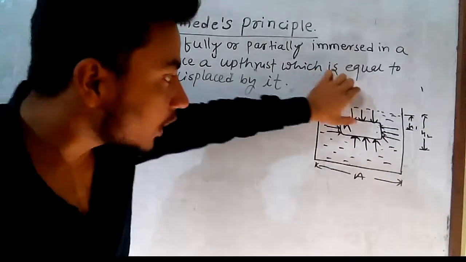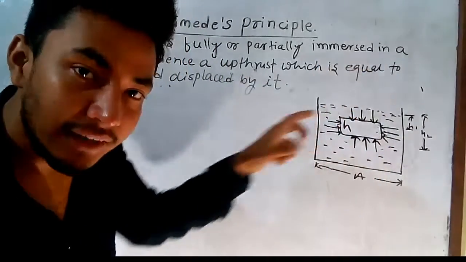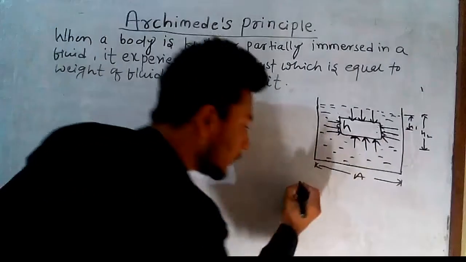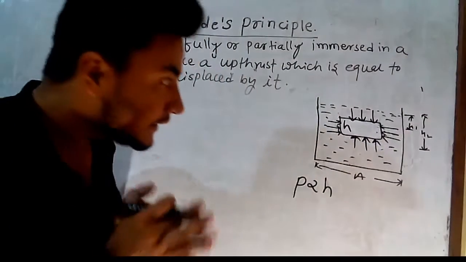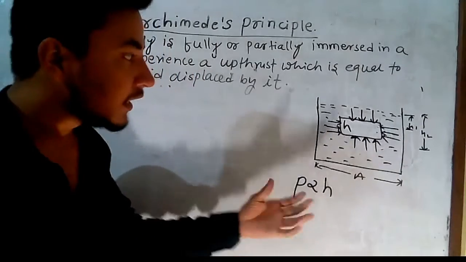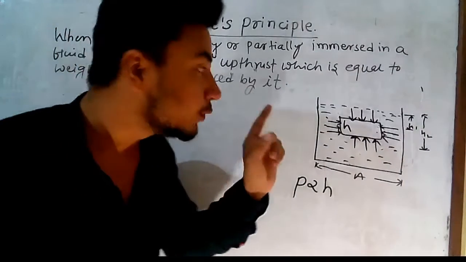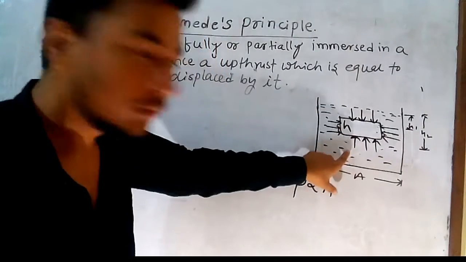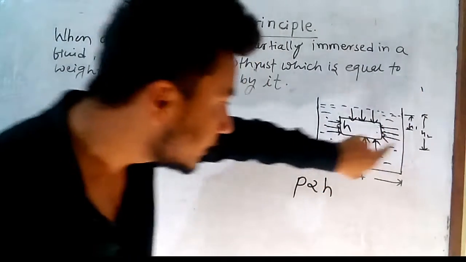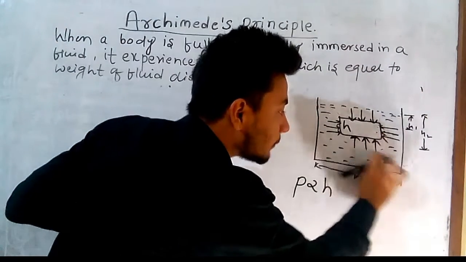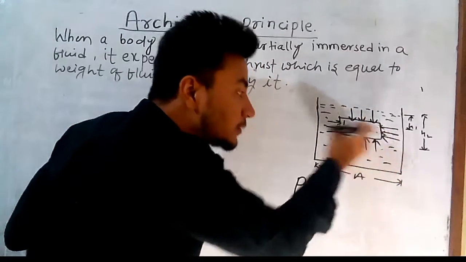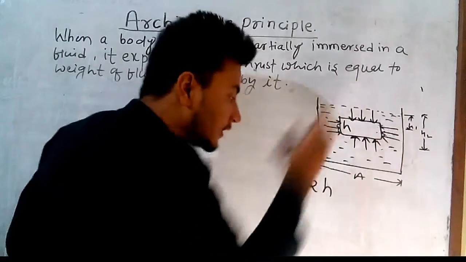The upper pressure is less in magnitude, because we know liquid pressure is directly proportional to height. If the depth of the liquid increases, the pressure increases. Where is the depth of the liquid more? In the case of H2, the depth is more, so the pressure acting on the lower surface is more than the pressure acting on the upper surface.